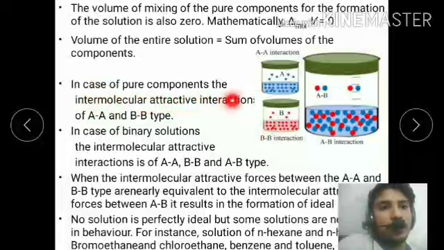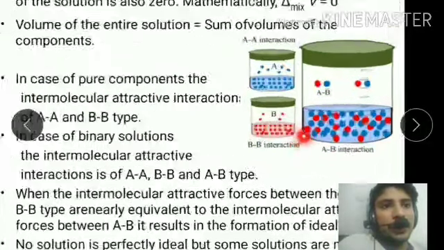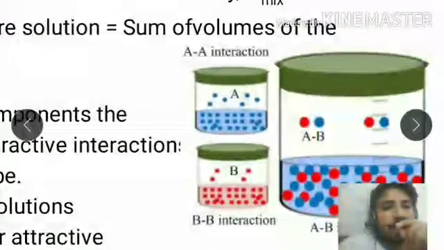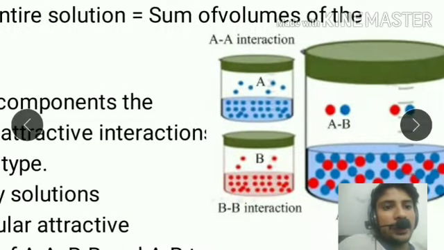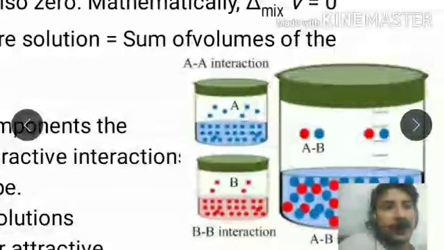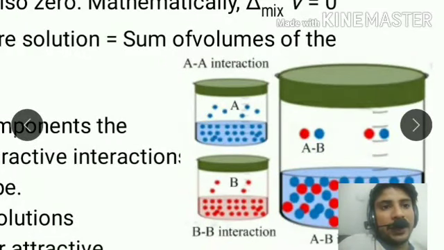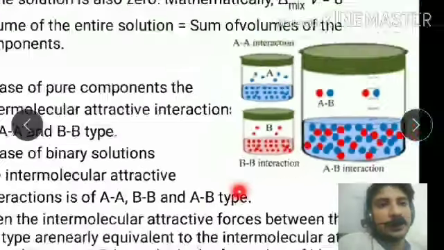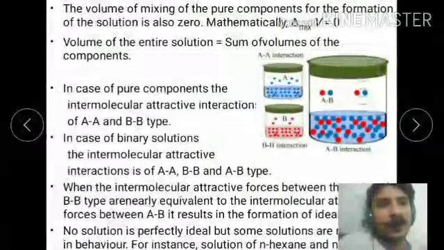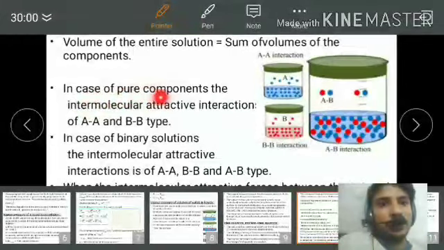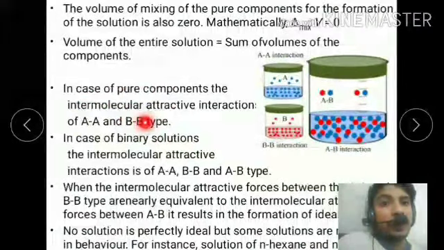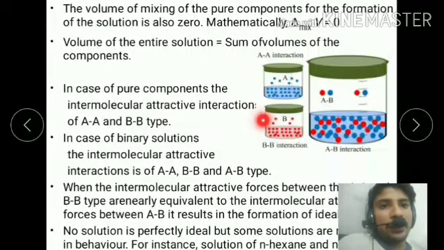In the case of pure components, you can see this is the component, and this is the solution that contains AA, BB and AB interactions. One type of particle gives AA interaction, another type gives BB interaction, and two types of particles together give AB interaction. In the case of pure components, the intermolecular attraction is of AA and BB type. In the case of a binary solution, the intermolecular attraction is of AA, BB and AB type.